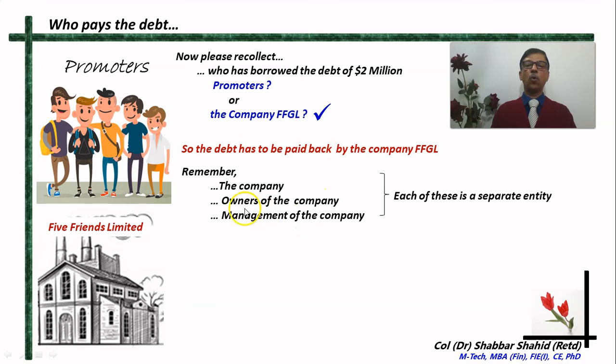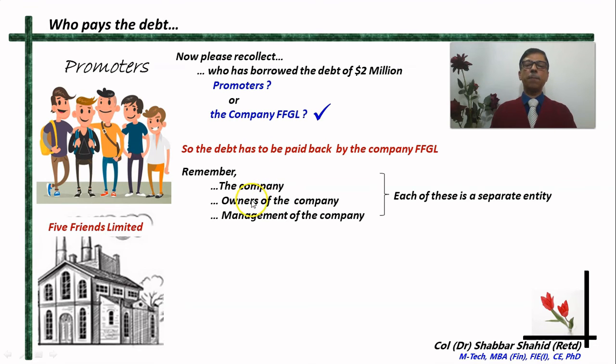Owners of the company, these promoters and the shareholders together, the public who are holding 0.8 million shares and the promoters who are holding 1 million shares, together they are the owners of the company. Each shareholder, even if he's holding one share, has a stake of 1 out of 1.8 million in the company. So even if you have one share, you can still call yourself a very, very small owner of the company.